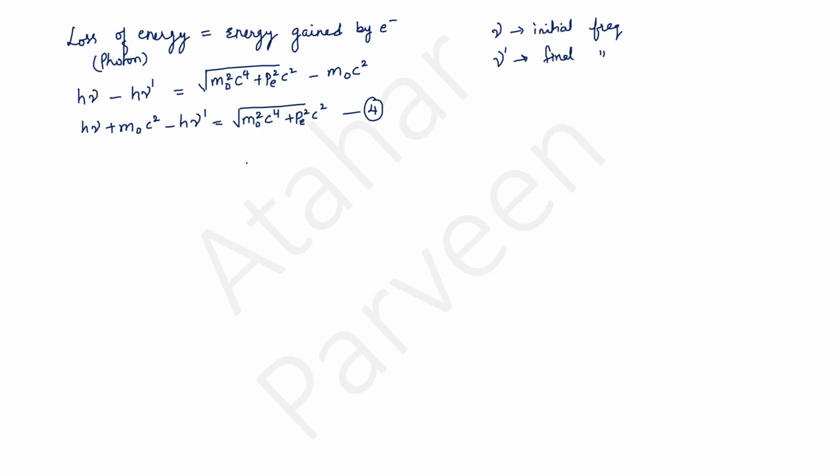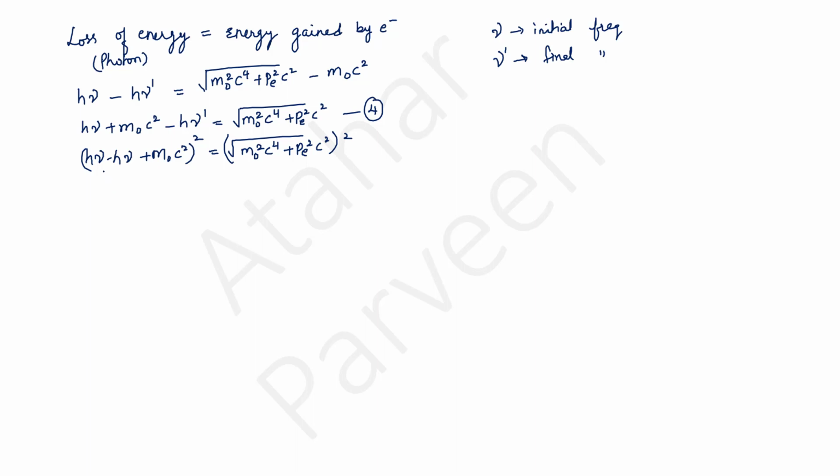Now we can easily remove the square root from the right hand side just by squaring both sides. So if I square both sides, I will write h nu minus h nu dash plus m naught c square whole square, and this will be equal to root of m naught square c raised to 4 plus Pe square c square whole square, so that my square root gets cancelled.